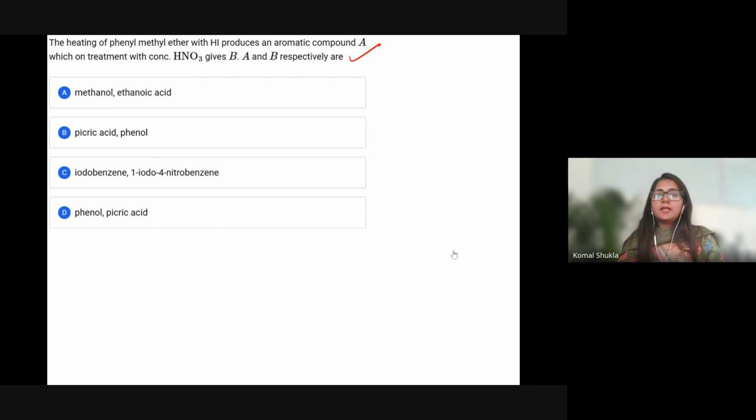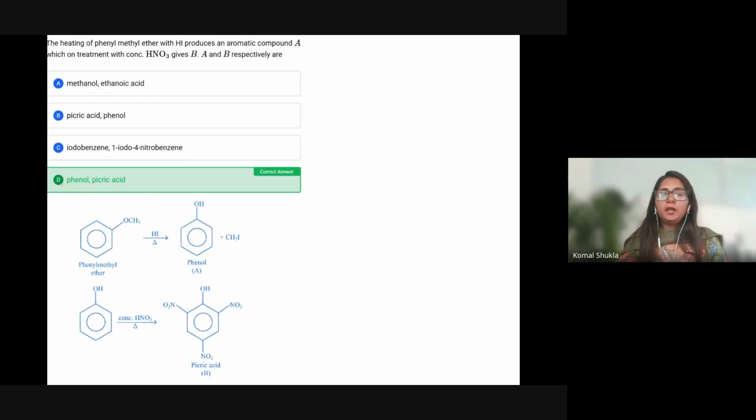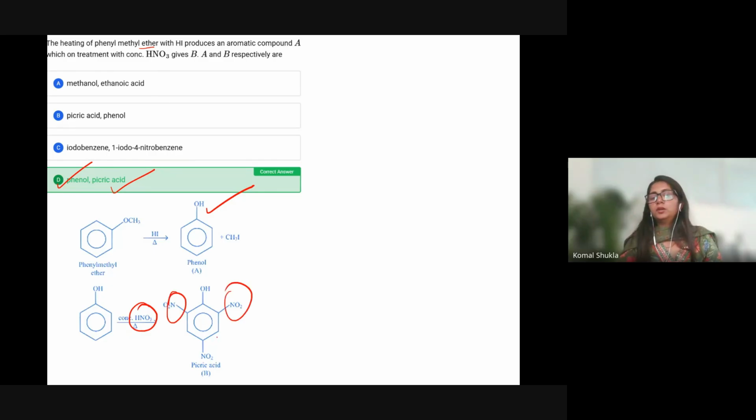So let's check the answer. Definitely, whenever we are talking about methyl ether, definitely this is anisole. As I told you, treating with HI gives formation of phenol, as in the previous reaction. And if concentrated HNO3 is there, definitely picric acid is going to form. So the answer is option D.